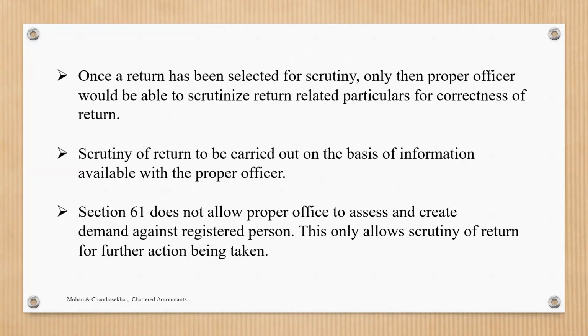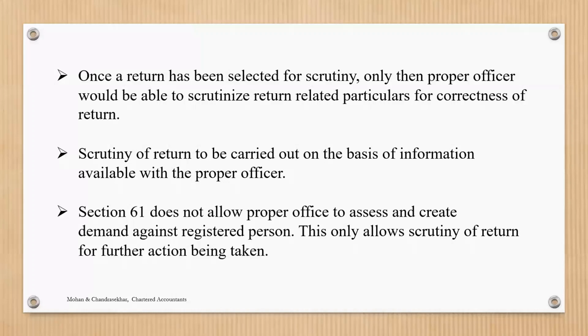He cannot just randomly take a return and say, you give those details, we want to check. He should have some information in hand that there is a discrepancy. So mind you, if your 2B and 3B are not matching, then he has that information in hand, and he can ask for the details. But if everything is matching, he cannot just tell you to get the details because he wants to verify. He has to have the information that there is a discrepancy.